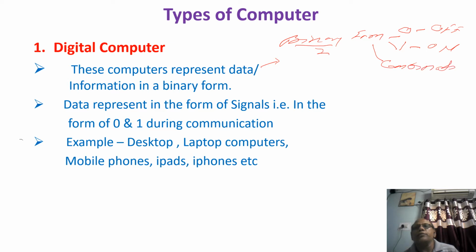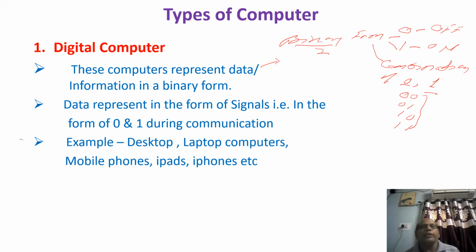Combination of 0 and 1. Suppose two bits are there. First is 00, then 01, then 10, then 11. These are the various forms. If the number of bits increases, again many combinations are there. In this way, all data is stored inside the computer in the form of 0 and 1, only two digits. Therefore it is called binary.